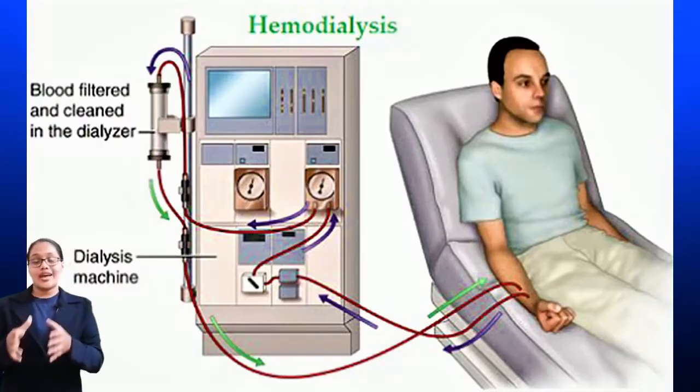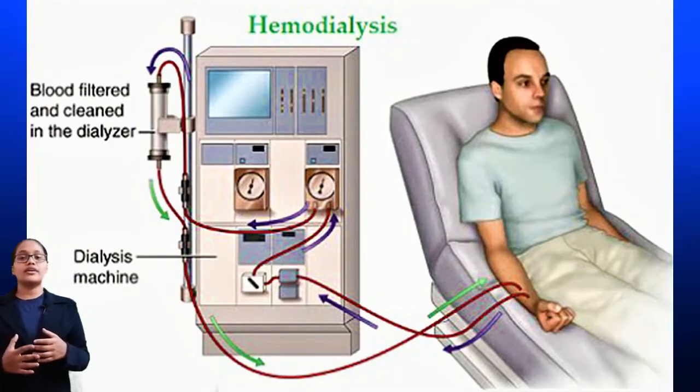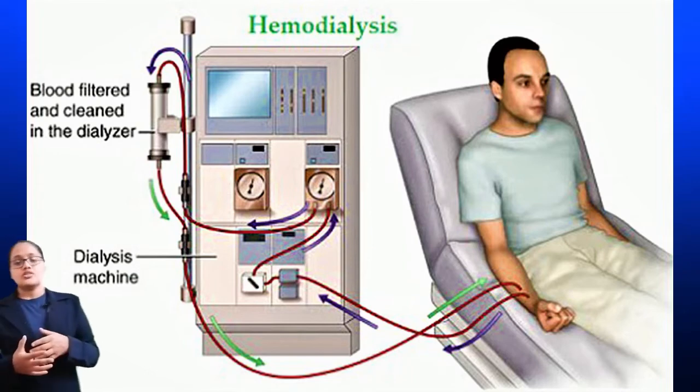Now there are chances that our kidneys, or maybe in some persons their kidneys, will not function properly. They will not do the process of filtration. In such cases, doctors refer them for hemodialysis, which is commonly called dialysis.